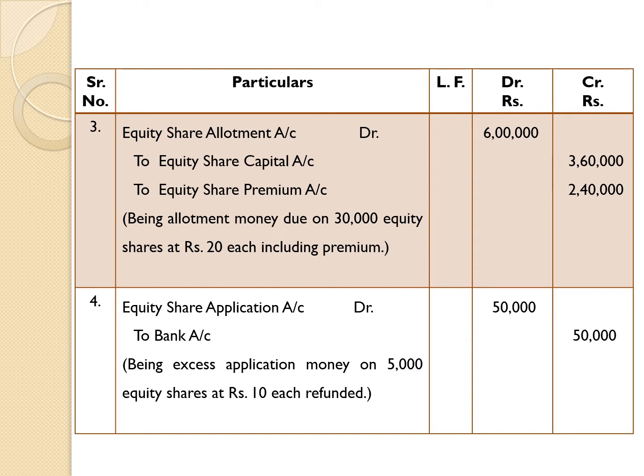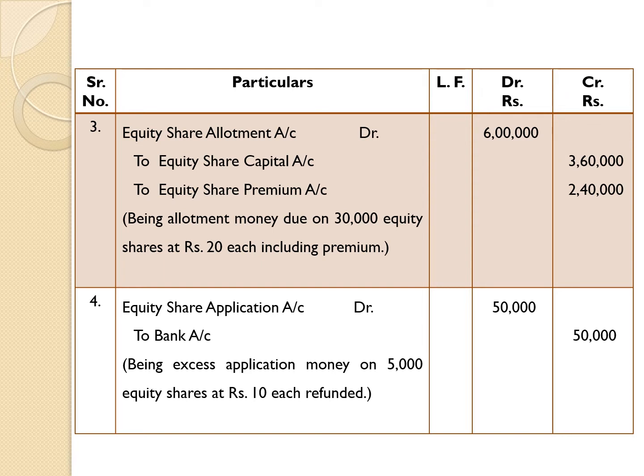Therefore, 5,000 equity shares into rupees 10, that is application money per share, is equal to 50,000. So the company had refunded 50,000 rupees. Therefore, money has gone from the company on account of application money. Entry for it: Equity share application account debit 50,000 to bank account 50,000, being excess application money on 5,000 equity shares at rupees 10 each refunded.